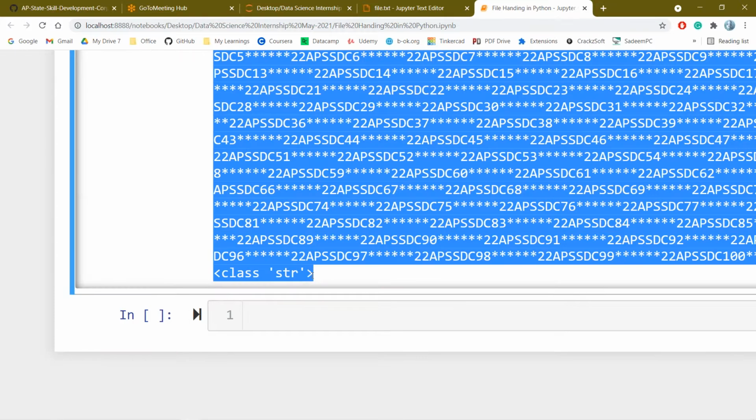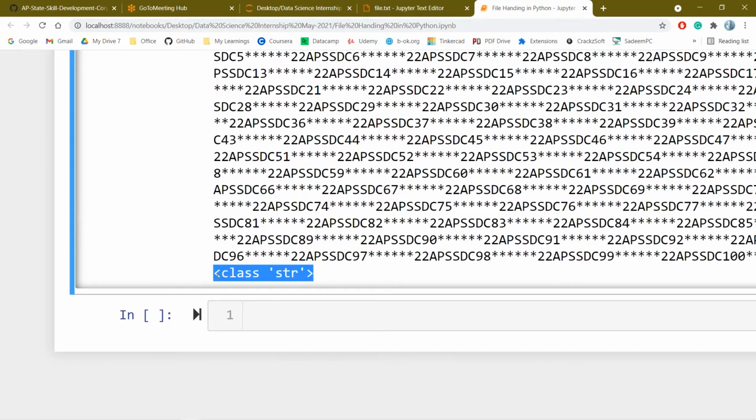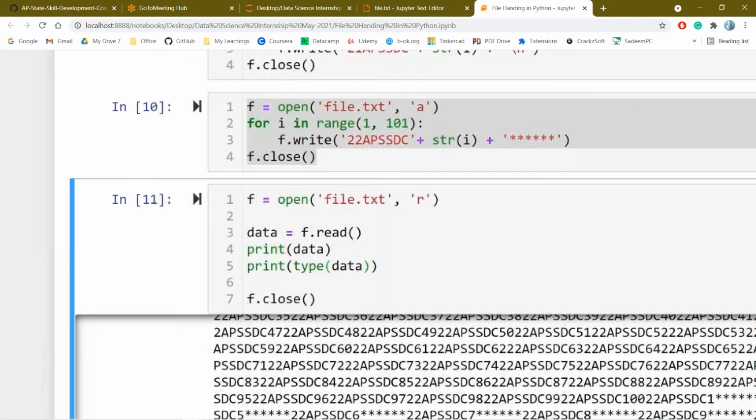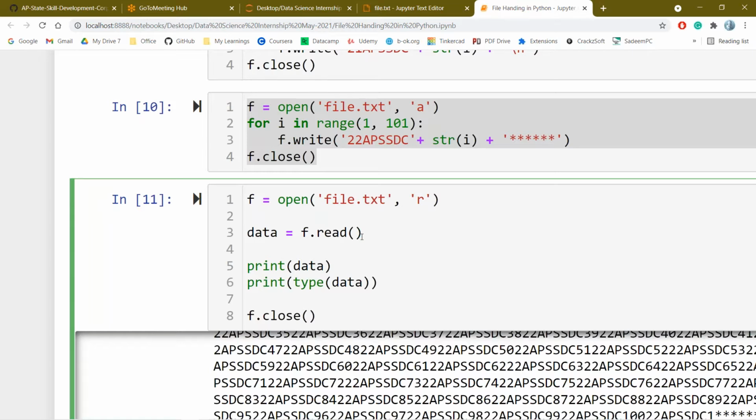The entire data will be read from the file, and if you print this, it will be returned to the user. If you want to do some operations, for example convert the entire data to lowercase, you can do all the operations. What methods have we discussed about strings? We can perform all of them on the file data.